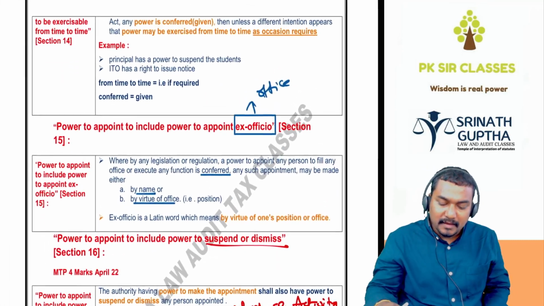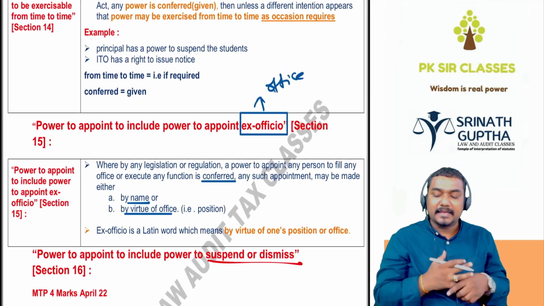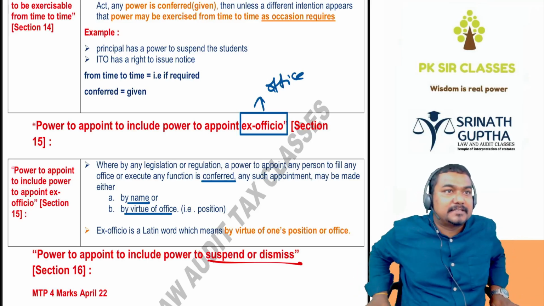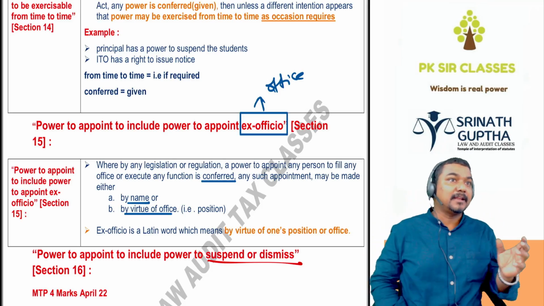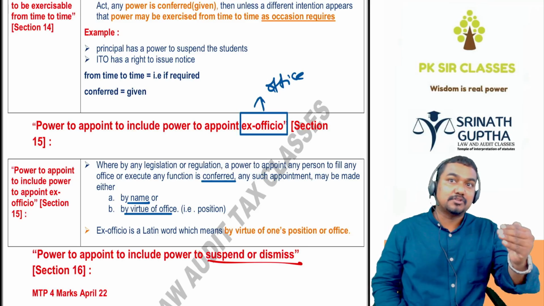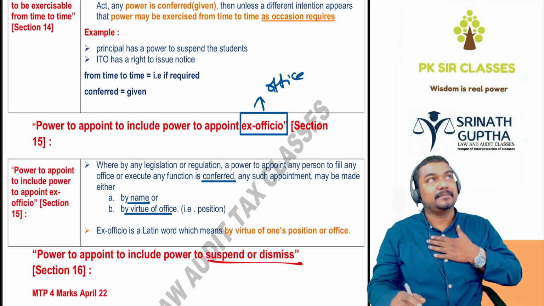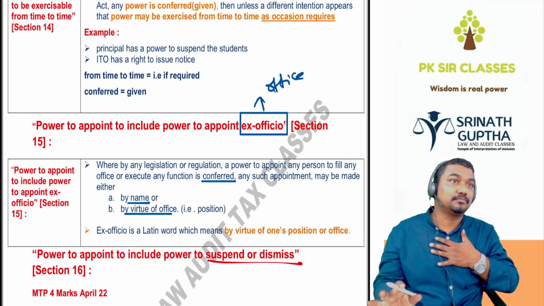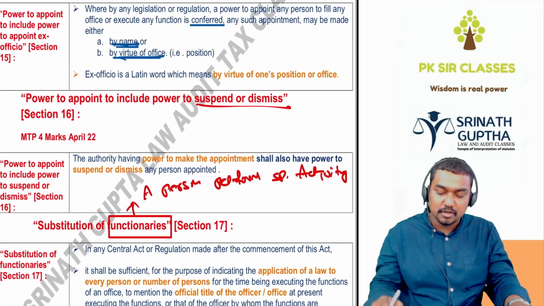Next, section 14. Power to appoint includes power to appoint ex officio. Ex officio means the chair in the office. For example, principal office, chairman office, CMO, chief minister office, PMO, prime minister office, collector office. You know that. So being a CM, I have a right to appoint the collector, and I have a right to appoint the collector office also. So power can be given by name or by virtue of the office.